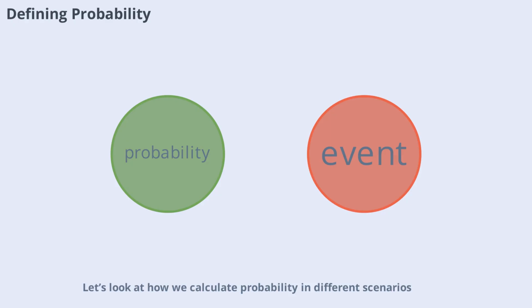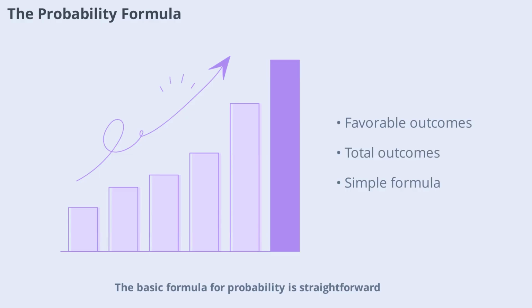Let's look at how we calculate probability in different scenarios. The basic formula for probability is straightforward. Probability equals the number of favorable outcomes divided by the total number of possible outcomes. For instance, if you have a bag with 3 red balls and 2 blue balls, the probability of picking a red ball is 3 out of 5 or 0.6. This formula is the starting point for solving many probability problems, and it's essential to always count outcomes carefully. Next, we'll see how this formula applies to different types of events.